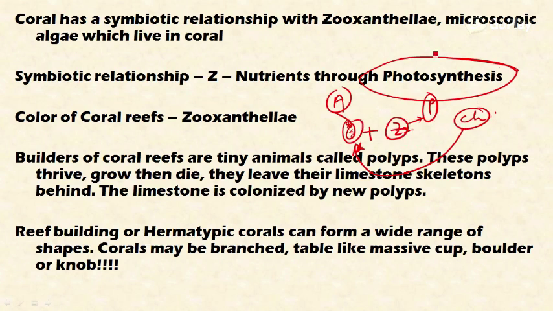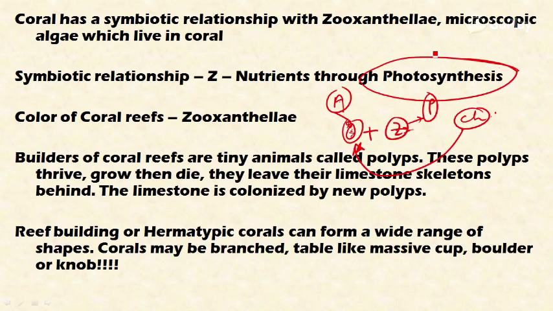So there is a symbiotic relationship between these two organisms, and these two organisms build the coral reefs in symbiotic association with each other. The color of the coral reefs is due to the zooxanthellae, the microscopic algae. They have pigments, and these pigments impart color to the coral reefs, not the coral polyps.